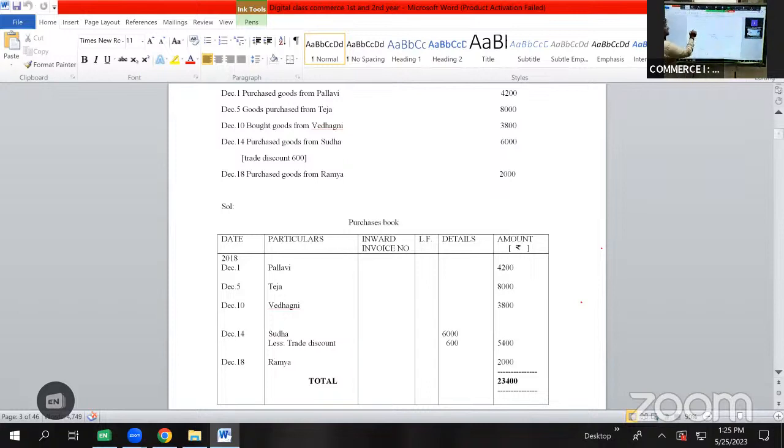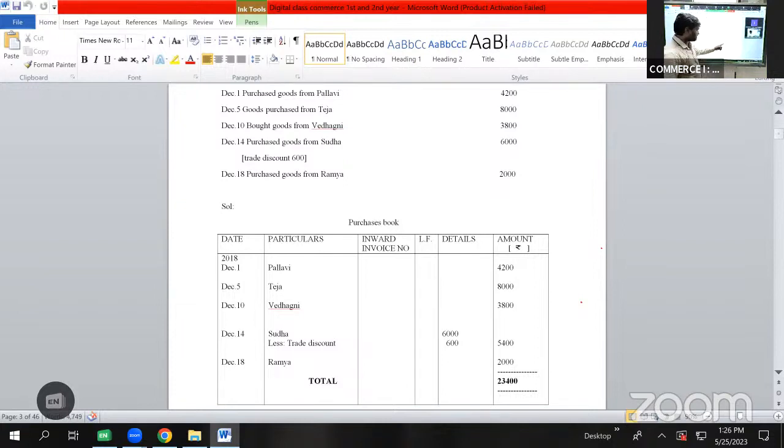Then we have the last transaction for this problem, December 18. Purchased goods from Ramya, 2,000 rupees. The date December 18 will be shown in date column. Ramya will be shown in particulars column. The name Ramya will be recorded in particulars column, and the amount 2,000 will be shown in amount column.